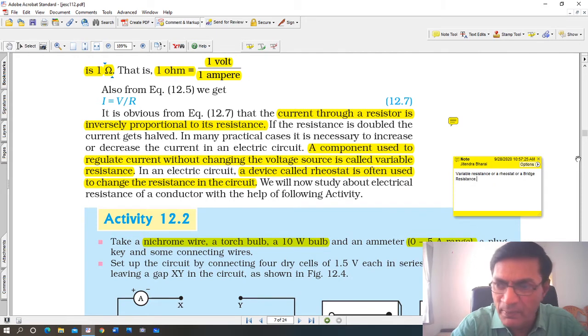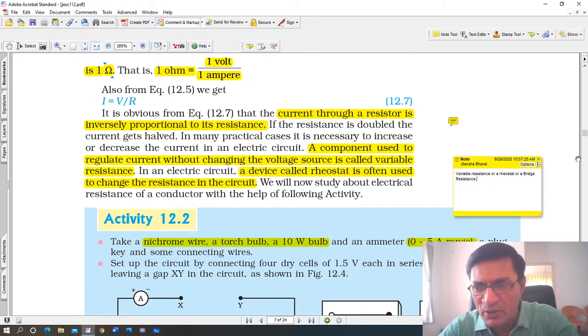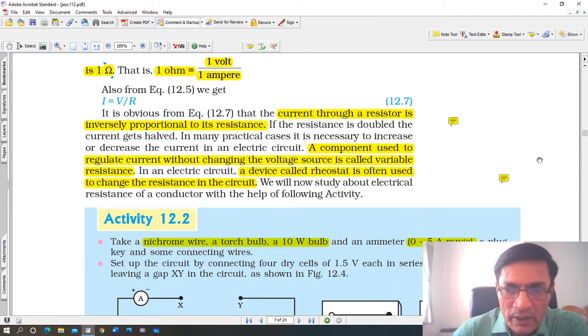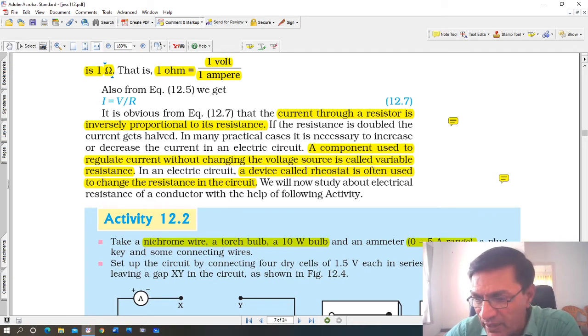Okay, इसको कभी कभी ब्रिज रेजिस्टेंस भी बोलते हैं, because it is like a bridge. ब्रिज की तरह उसका शेप होता है. फिजिक्स लैब में आप देख सकते हो. Okay, and we will now study about electrical resistance of a conductor with the help of the following activity.